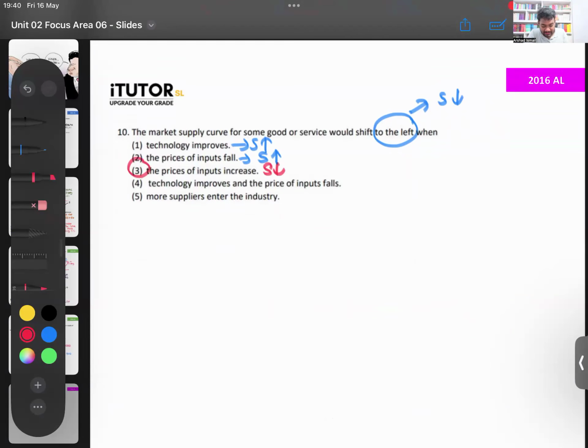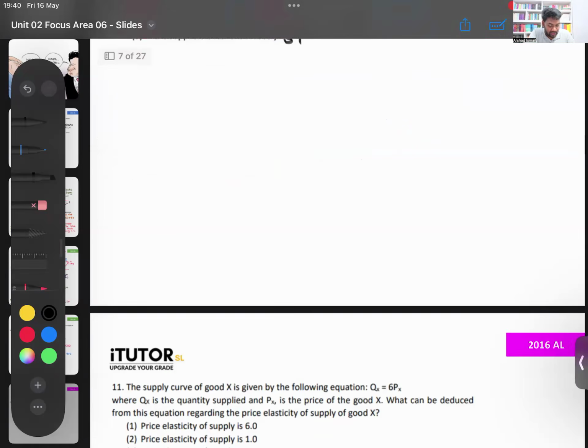We look at the others. Technology improves, price of inputs falls. Both of these will increase your supply. More suppliers enter the industry. The number of suppliers has gone up. Supply will increase. So very easy question, Lamai. 10 is number 3. These are like free marks in your paper if you get a question like this. Then we go into the next one.